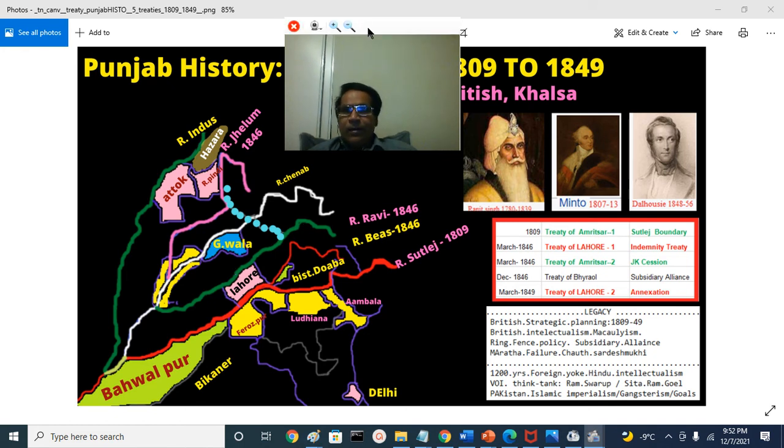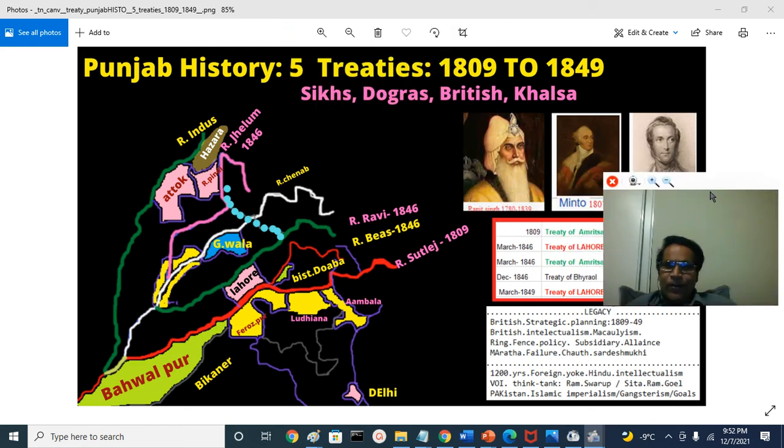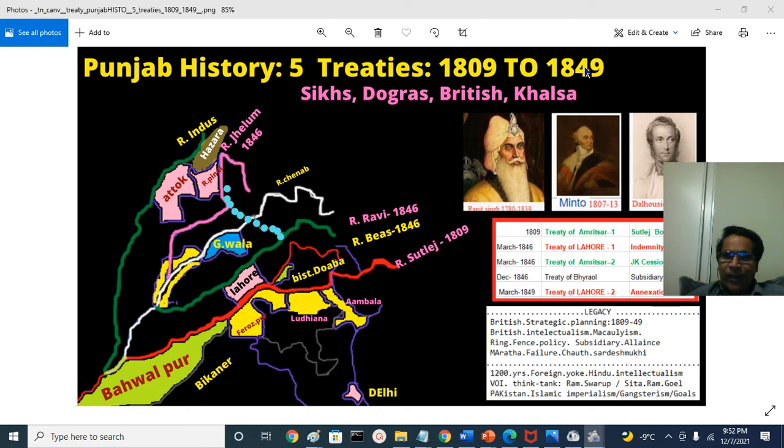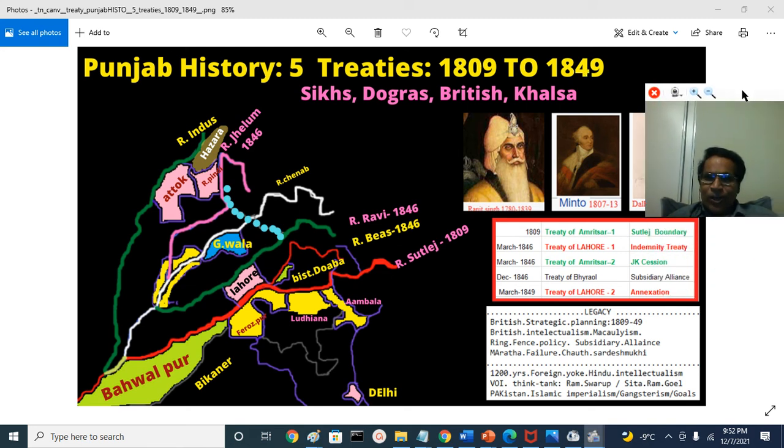That is in general about the 5 treaties signed in 40 years, and 3 treaties were signed in 1 year itself, in 46. Very easy to remember. If you are starting from Lahore, hit Sutlej, that is the first treaty that was signed in Amritsar, and stay put for nearly 30 years. After the death of the Maharaja, war occurred in Punjab between the British and the Sikh army, and the British Army moved to Lahore. The First Treaty of Lahore was signed, that is the Indemnity Treaty.